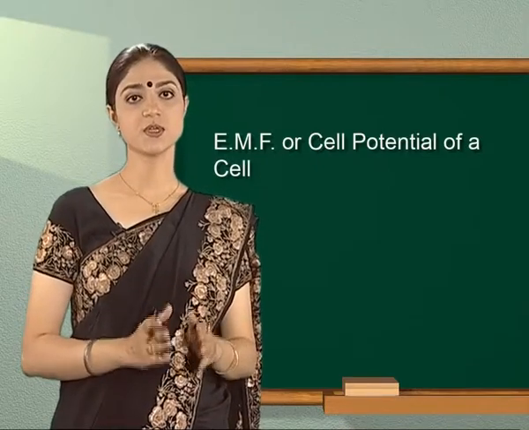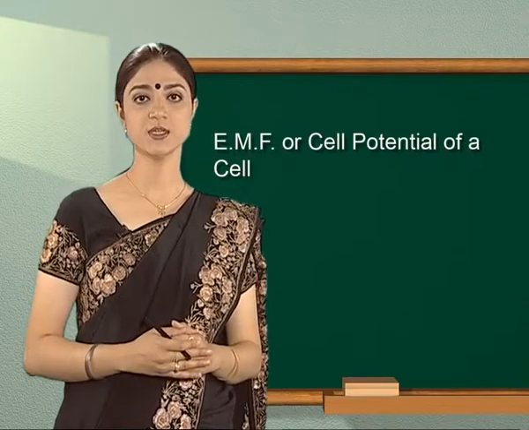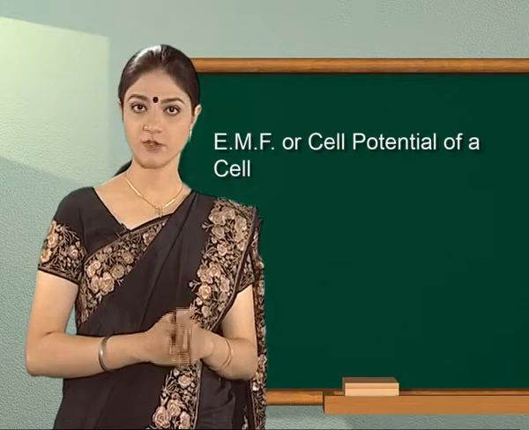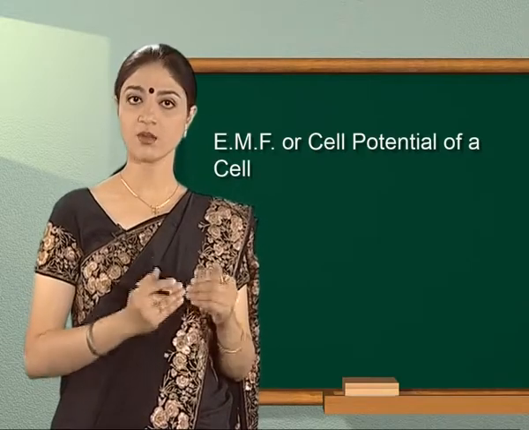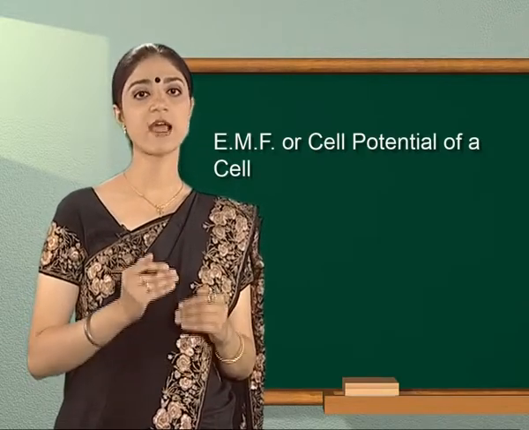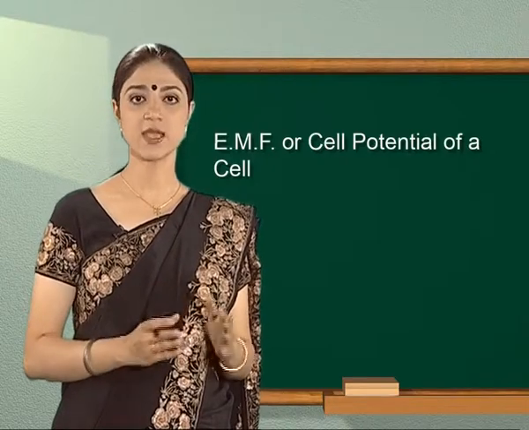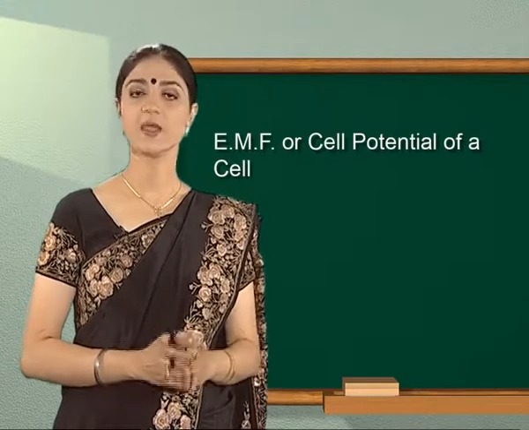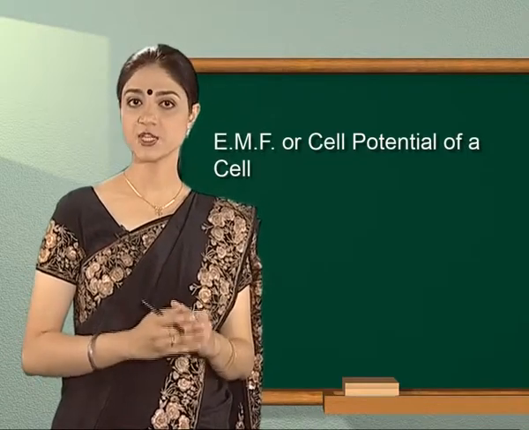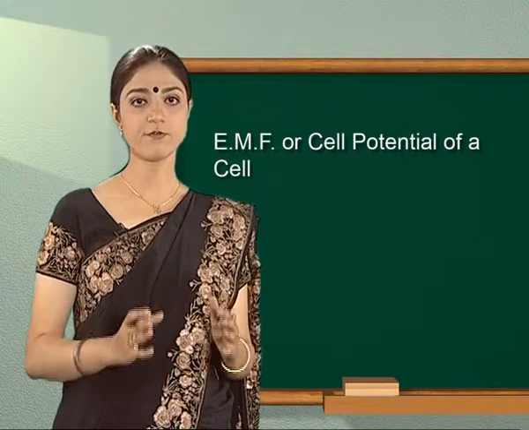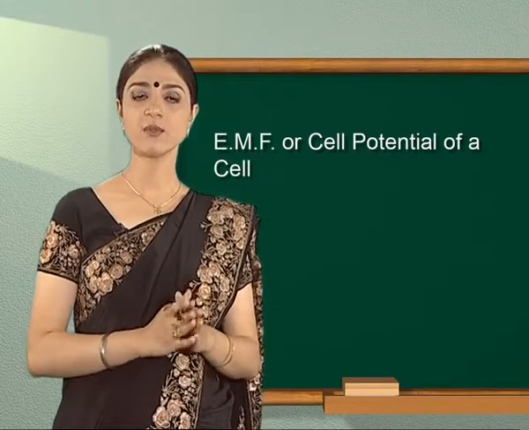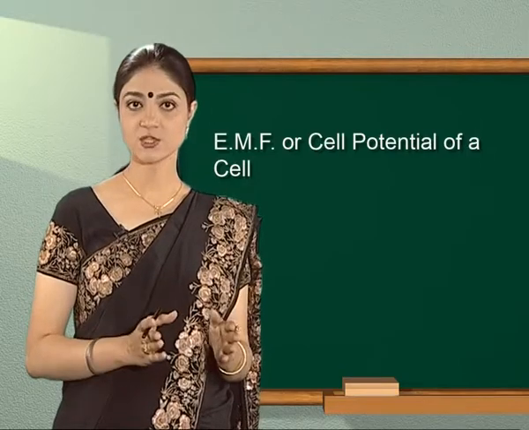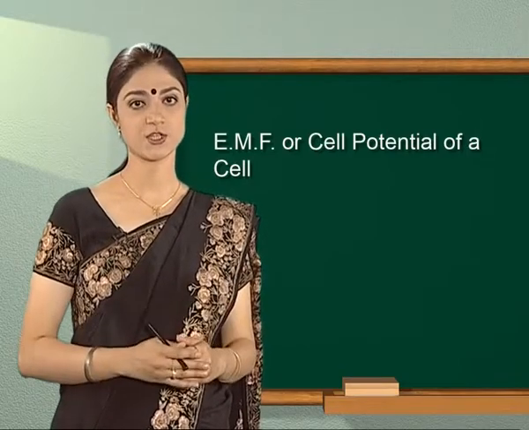The electrode having higher reduction potential will have higher tendency to gain electrons, whereas the electrode having lower reduction potential will have lesser tendency to gain electrons, rather it loses electrons. As a result of this potential difference, there is a flow of electrons from the electrode with a lower reduction potential to the electrode with higher reduction potential.